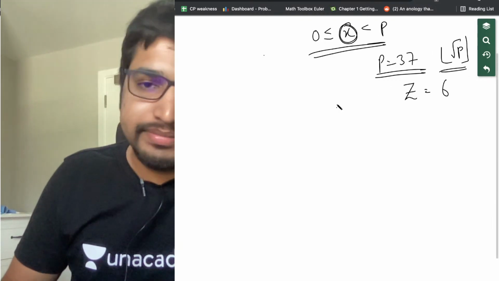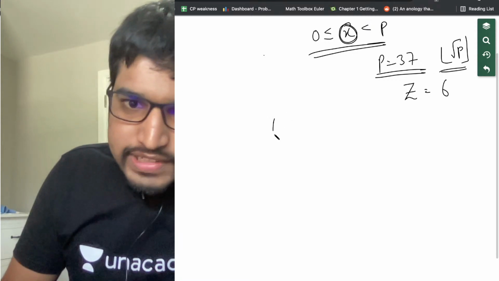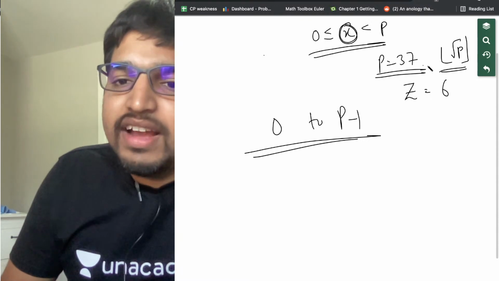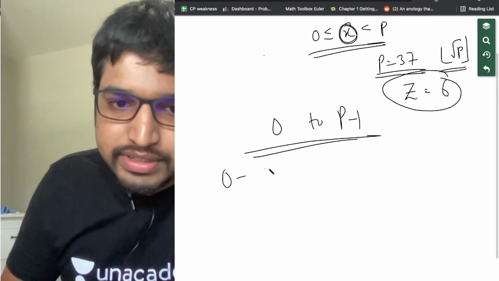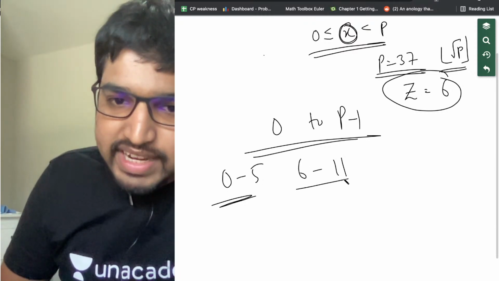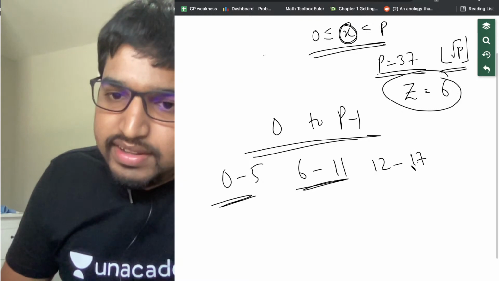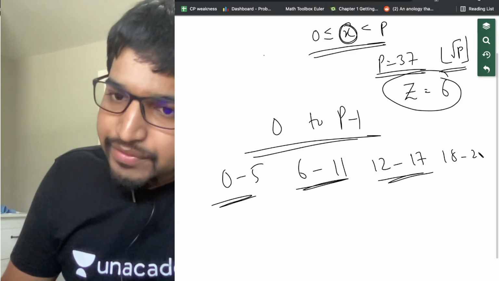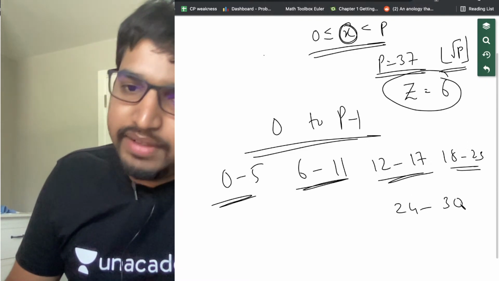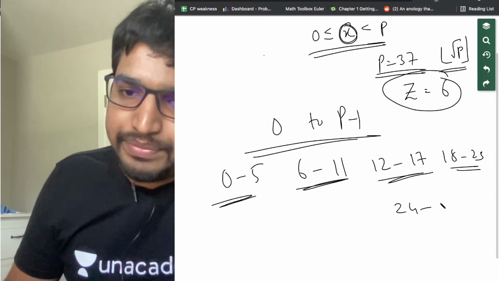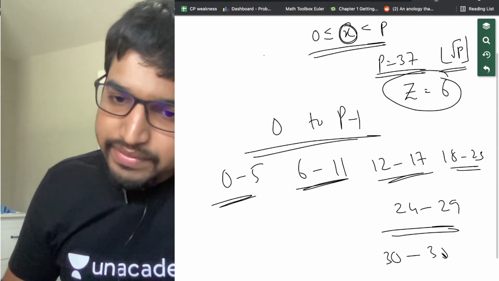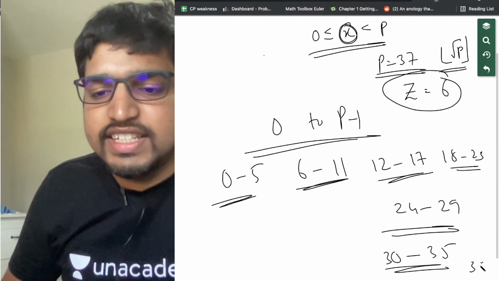Now, we divide 0 to p minus 1 into blocks of 6 each. So 0 to 5 in the first block, 6 to 11 in the second block, 12 to 17 in the third block, 18 to 23 in the fourth block, 24 to 29 in the fifth block, 30 to 35 in the sixth block, and 36 in the last block.